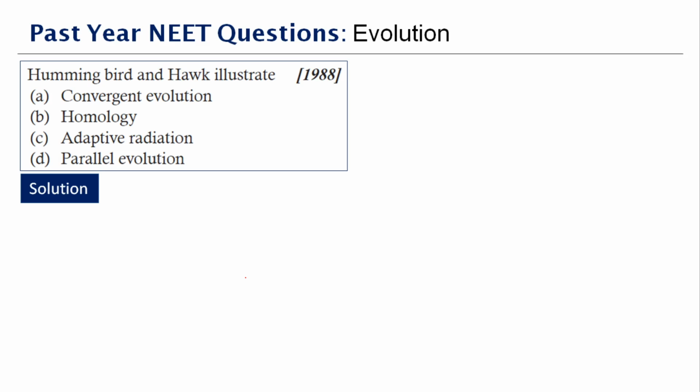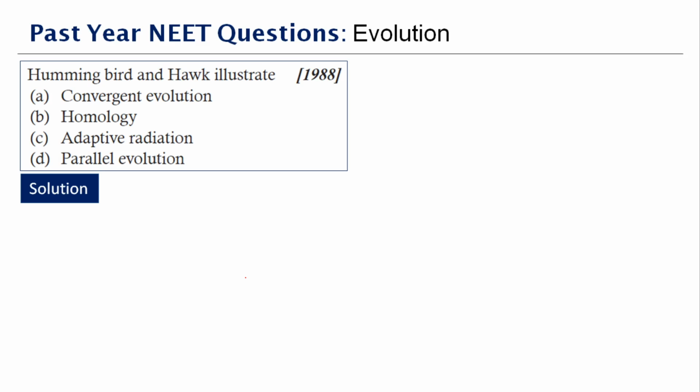adaptive radiation in evolution was developed by H.F. Osborn in 1898. It is also known as divergent evolution. It is the development of different functional structures from a common ancestral form. Example, as mentioned in the question, whereas the development of similar adaptive functional structure in unrelated groups of organisms is called adaptive convergence. That is, when it comes in terms of convergent evolution, the wings of the insect, bird, and bat. When convergent evolution is found in closely related species, you call that parallel evolution. So I've given you a clear-cut answer of what is adaptive radiation.